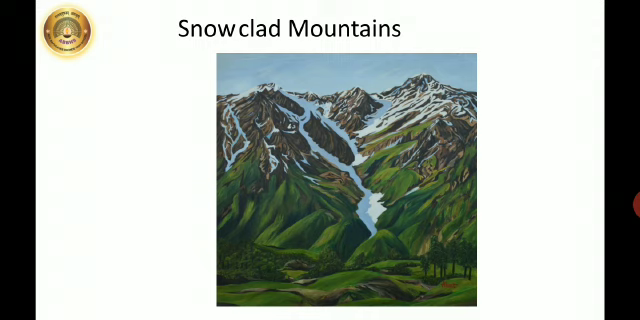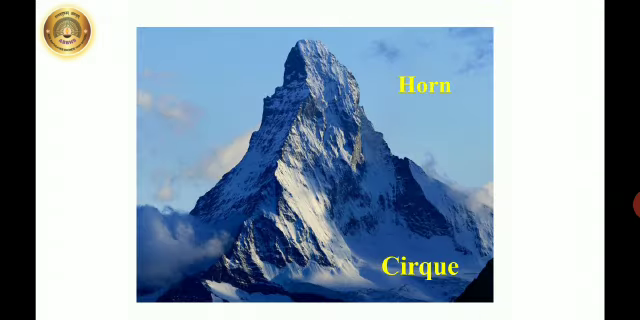At the base, the snow starts melting due to friction and pressure. This leads to erosion, transportation and deposition. Due to erosional work of glaciers, horn, cirque, U-shaped valley and hanging valleys are formed.